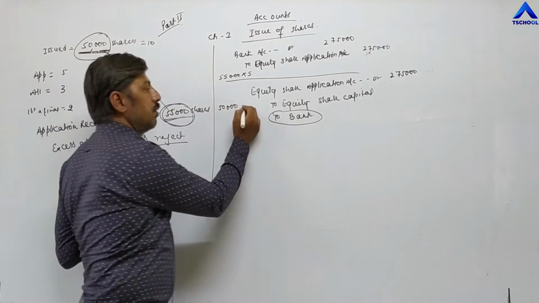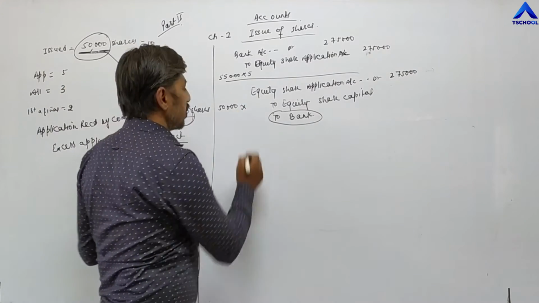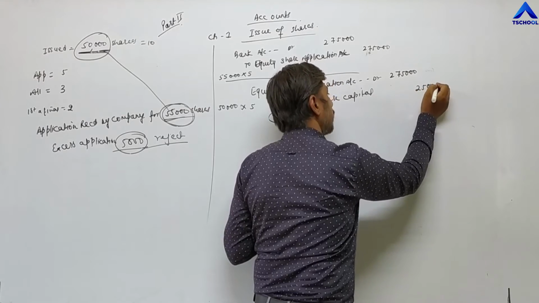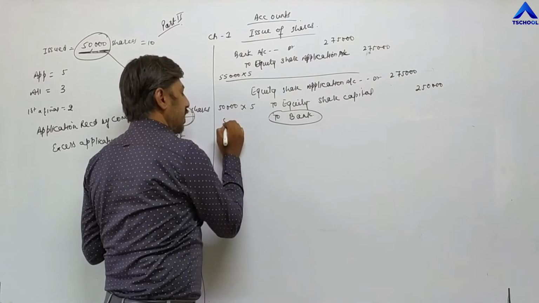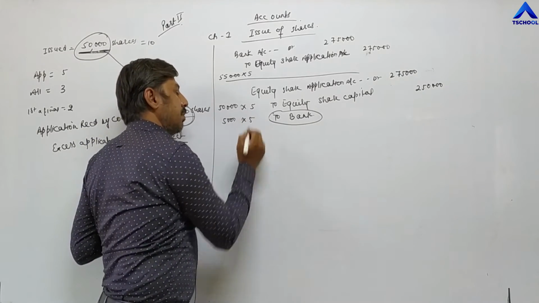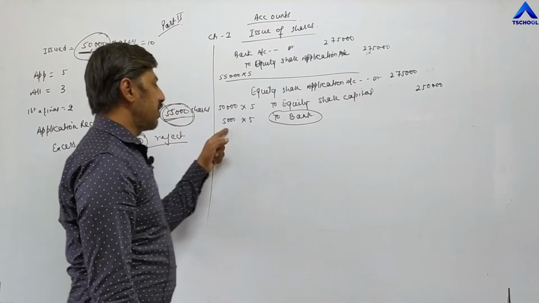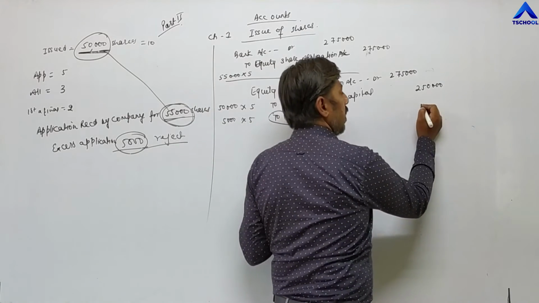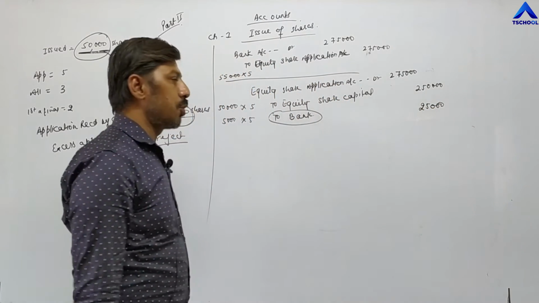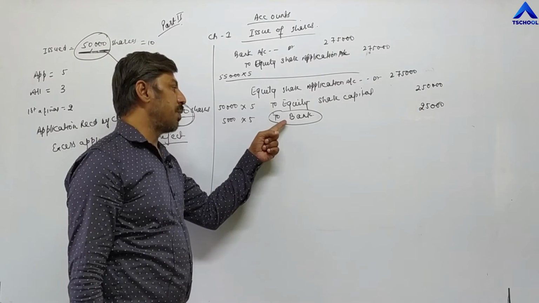So 50,000 into the value of application, 5, becomes 2,50,000. And the excess application is 5,000 shares. Their money according to 5 rupees, 5,000 into 5, 25,000 rupees will be returned to those investors to whom shares have not been allotted. So this new entry you have to pass to bank.